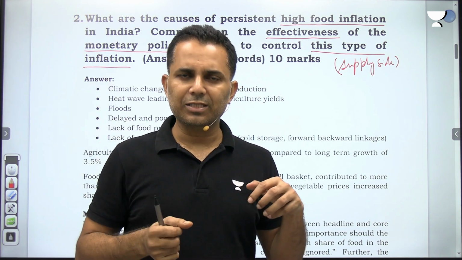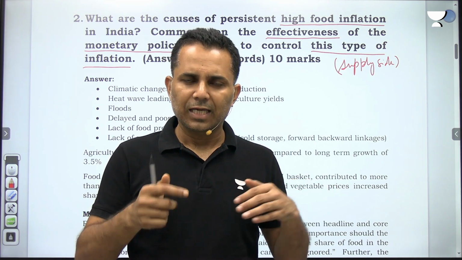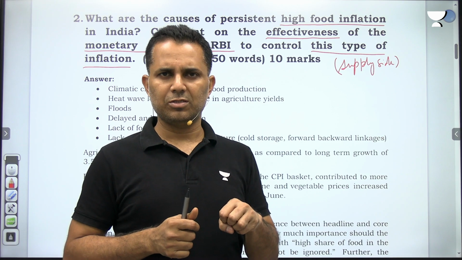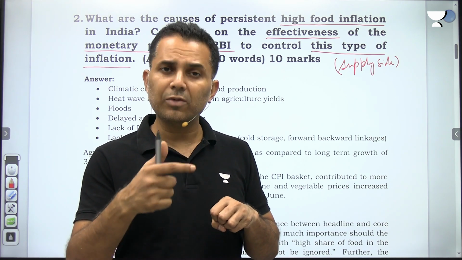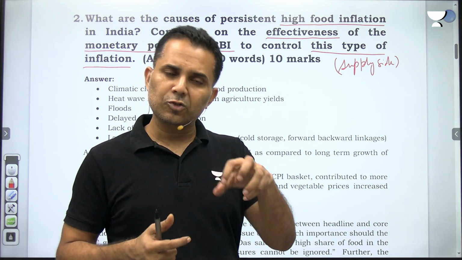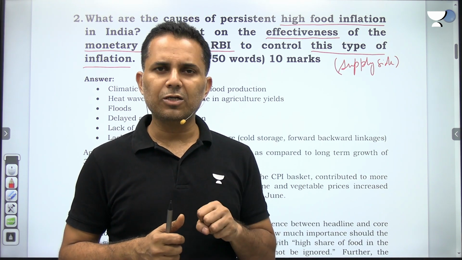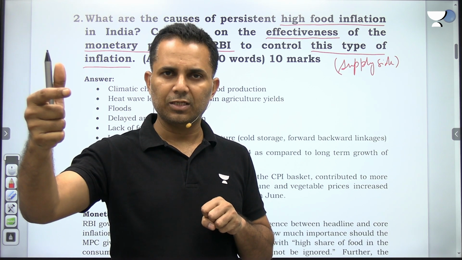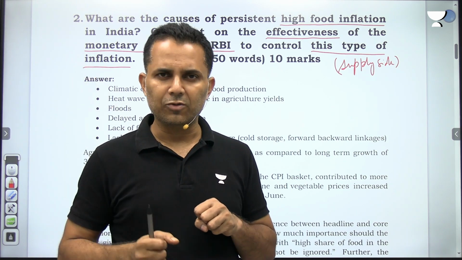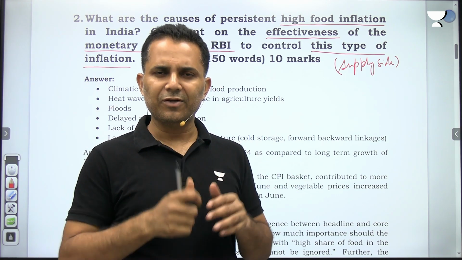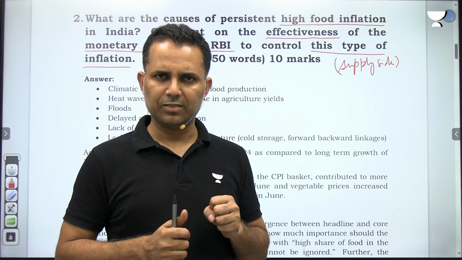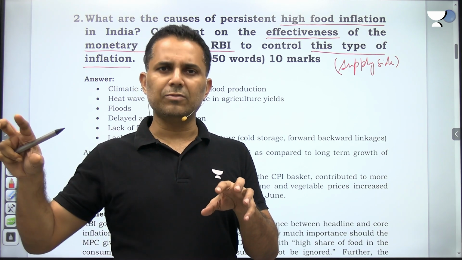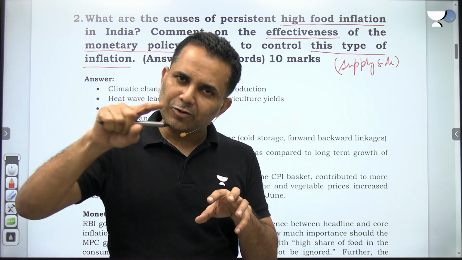So if this food item is removed, then it will not help RBI in tackling food inflation. So food inflation must be controlled, because majority of the people feel inflation through food prices. If food prices are not controlled, it will actually result in higher inflation in future years, which will become very difficult for RBI to handle. So the target which has been given to RBI for tackling overall inflation, which includes food, it should be there, because if it is removed, then it will impact the overall inflation also.